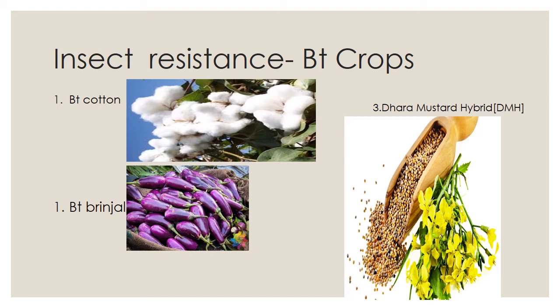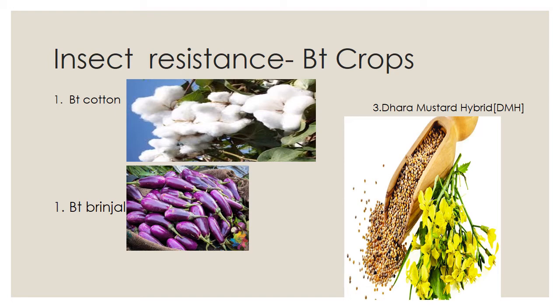BT brinjal is created by inserting a crystal protein gene, which is isolated from the soil bacterium Bacillus thuringiensis. So this BT toxin is also isolated from Bacillus thuringiensis. Underline that word. Here the gene name is crystal protein gene.